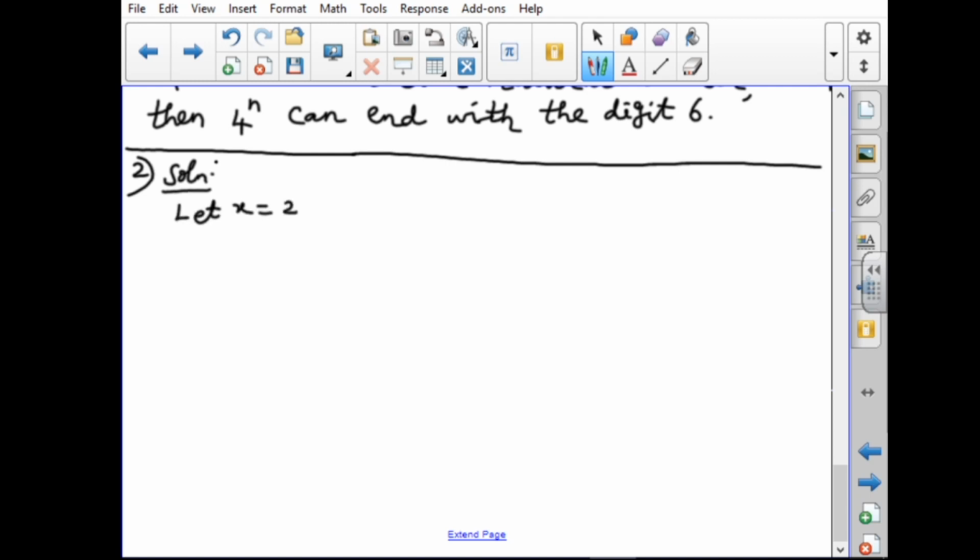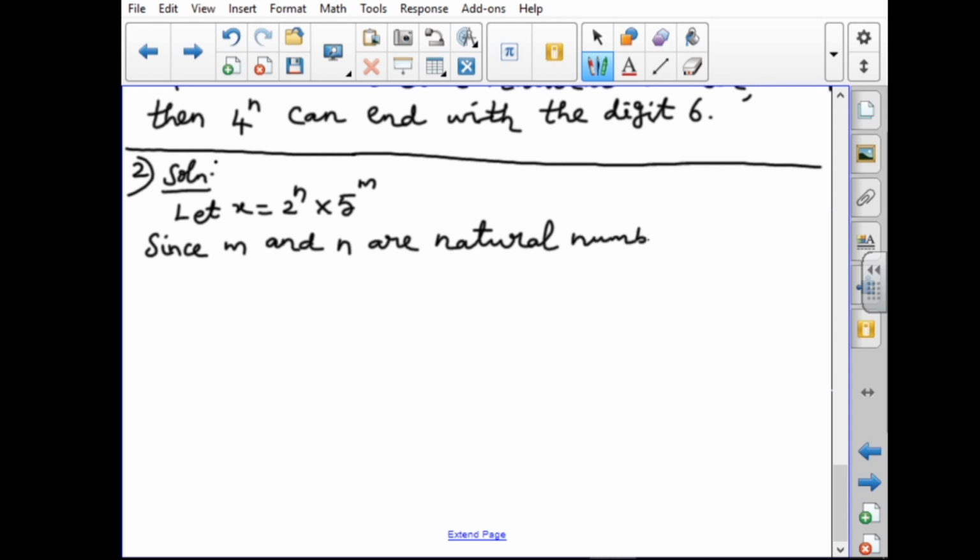Let x equal 2 power n into 5 power m. Since m and n are natural numbers, m equals 1, 2, 3, 4, 5 like that, and n equals 1, 2, 3, 4 like that. Both are natural numbers.